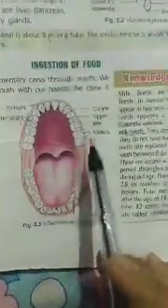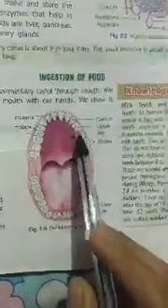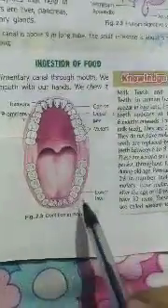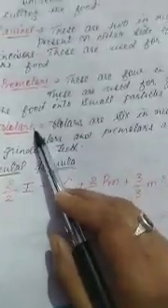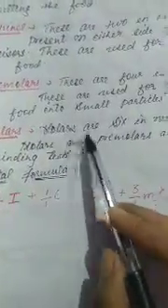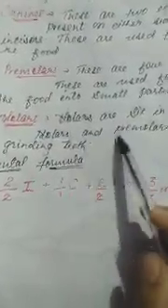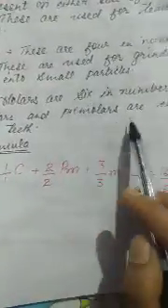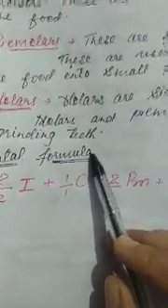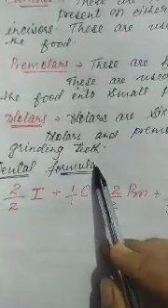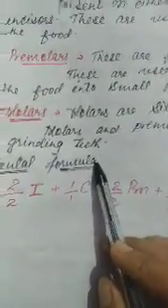Now, molars are 6 in number, 3 in the upper jaw, 3 in the lower jaw. So these molars and premolars have the same function. Molars and premolars are called grinding teeth. They both have the same function.